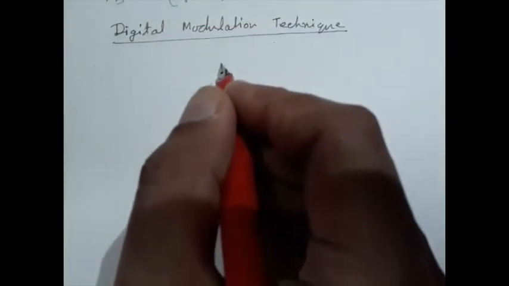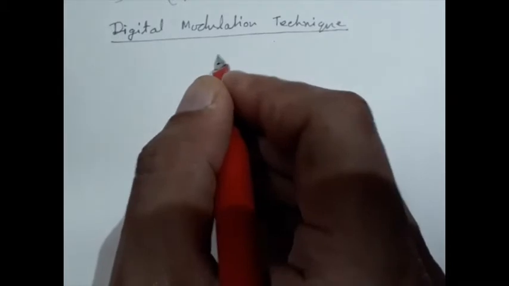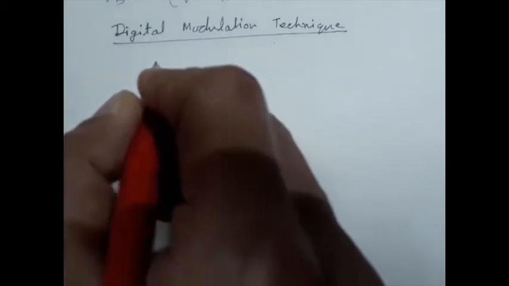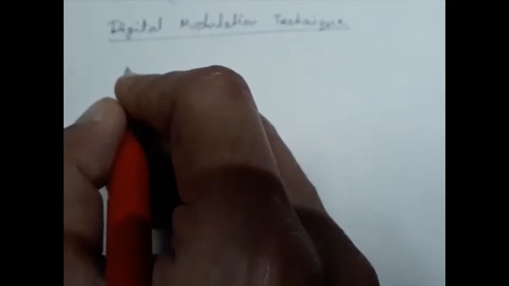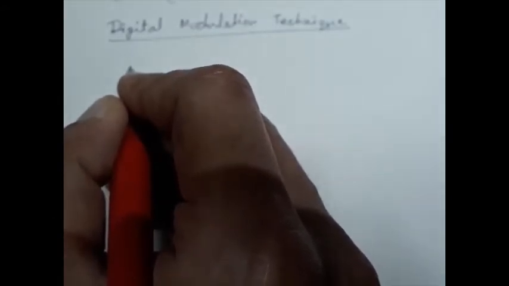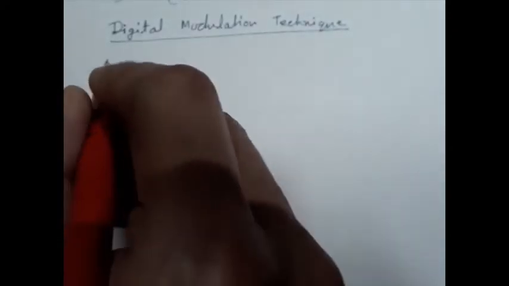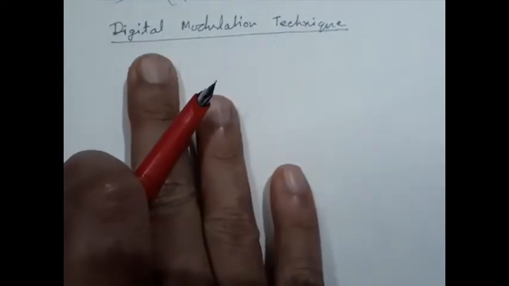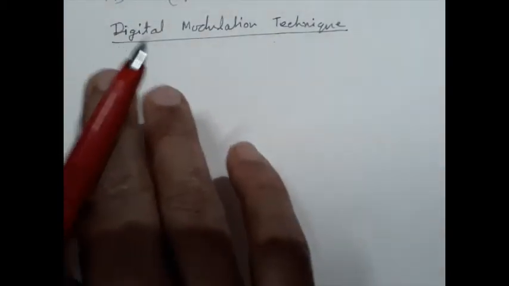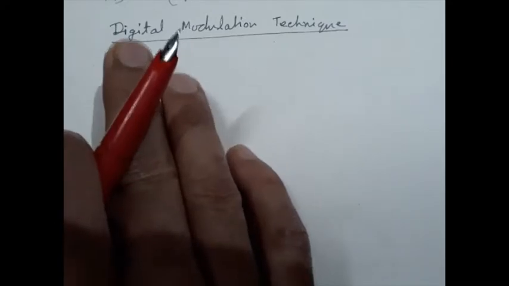Digital modulations are the counterpart of the analog bandpass modulation techniques. In the analog domain, we have AM, FM, phase modulation, etc. In the digital domain, AM will be converted into amplitude shift keying, or ASK. So these are basically the counterparts. But digital modulation has certain extra advantages that we will study later on.